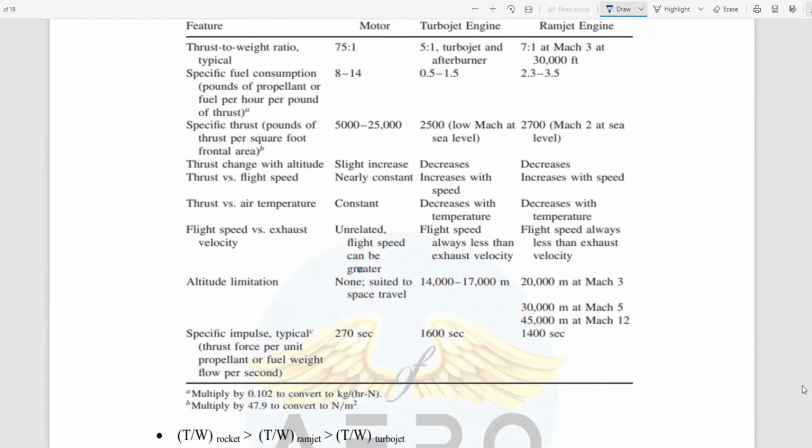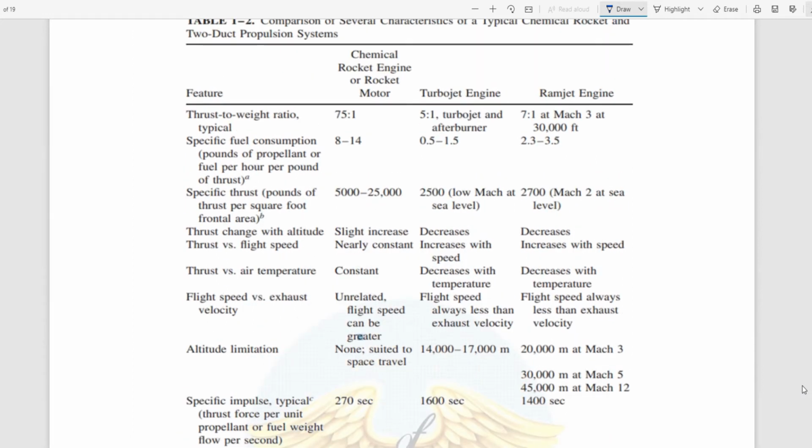Next is a very important thing. This tabular column gives a comparison of the rocket engine, turbojet and ramjet.